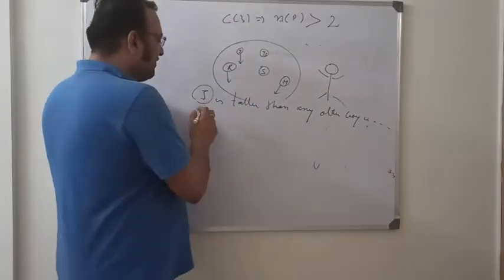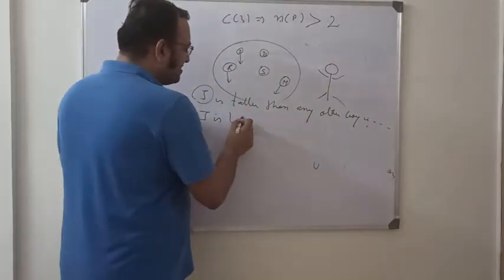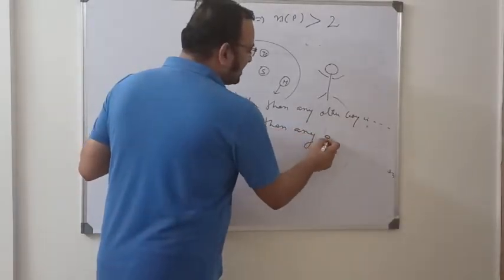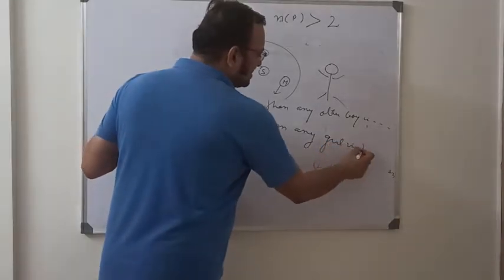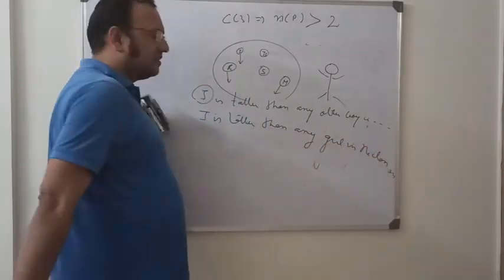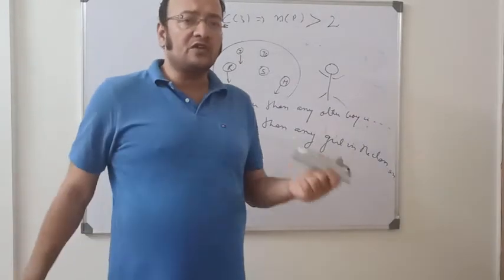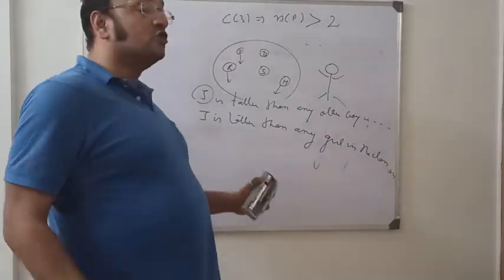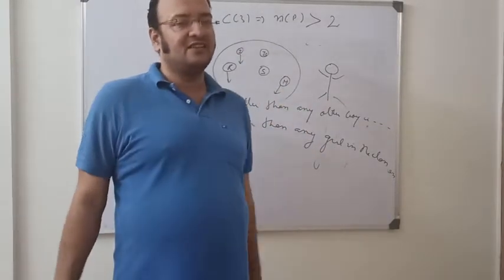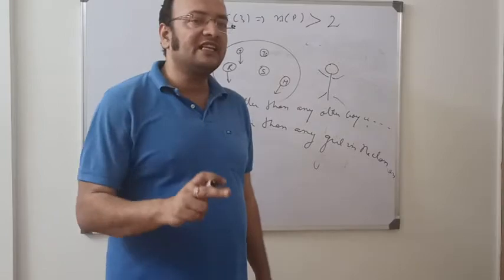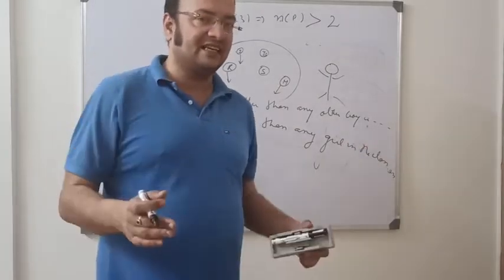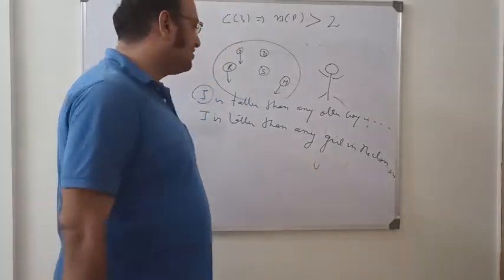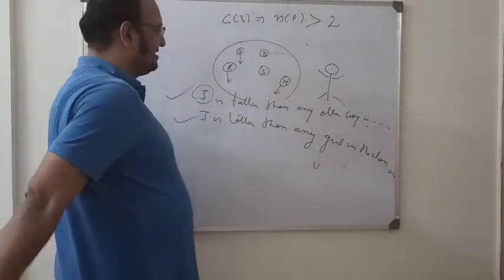Clear? Okay. So if I write John is taller than any girl in the class, this is also wrong, right? Because John is taller than any other girl in the class. No, because John is not the part of the girl community. So when I say John is taller than any girl in the class, किसी भी लड़की से he is taller than, that's right, because he is not himself a girl, right? So this is correct, this is correct.